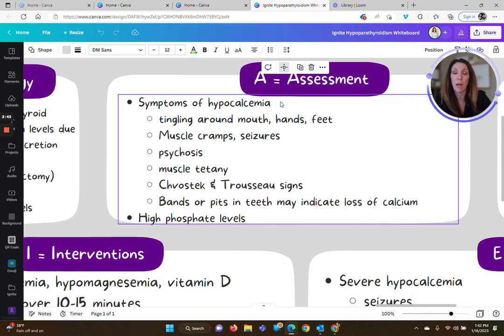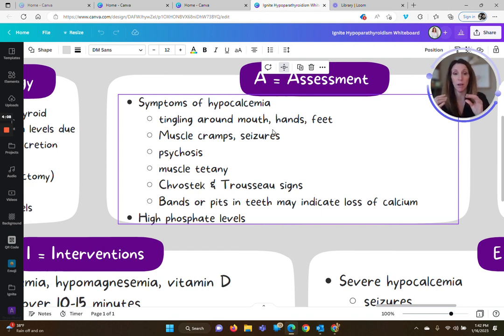So the symptoms of hypocalcemia: if you remember, calcium controls nerve function. That's one of its biggest roles. So this affects things that are controlled by nerves, okay? One of the common ones is tingling around the mouth, so perioral tingling, and then tingling in the hands and the feet.